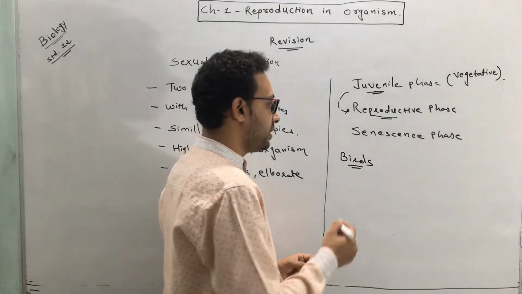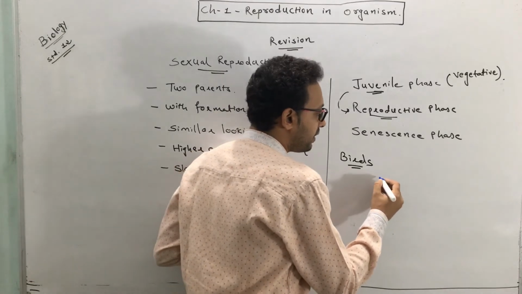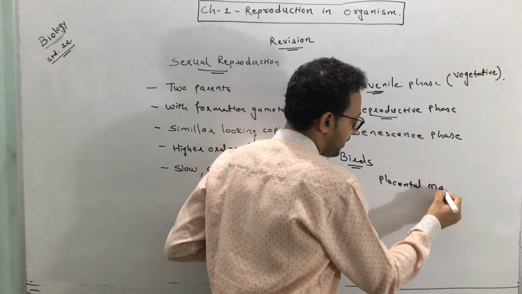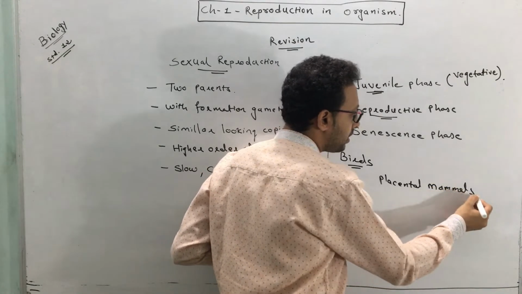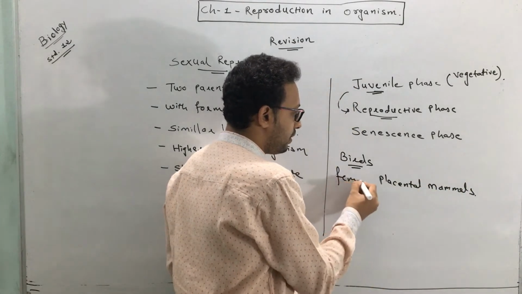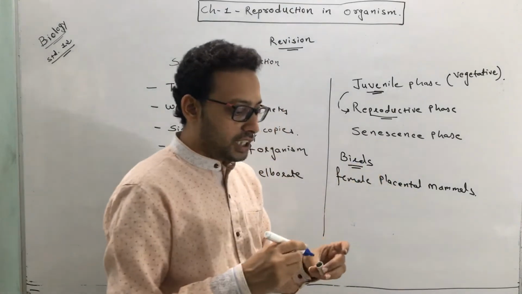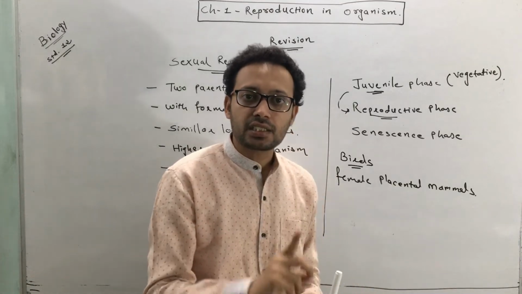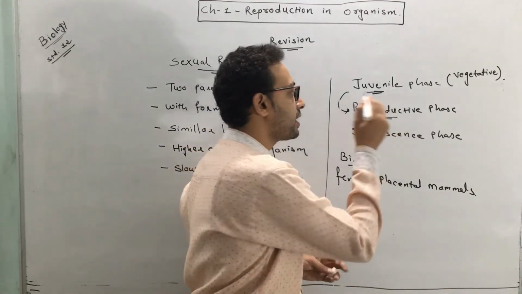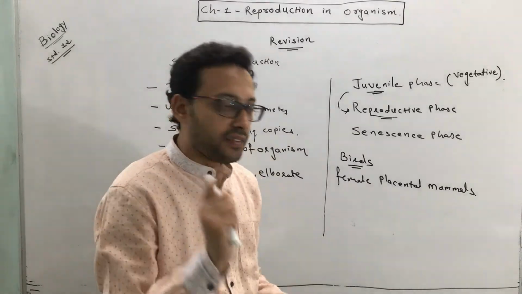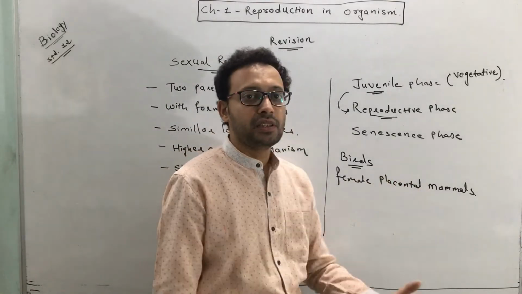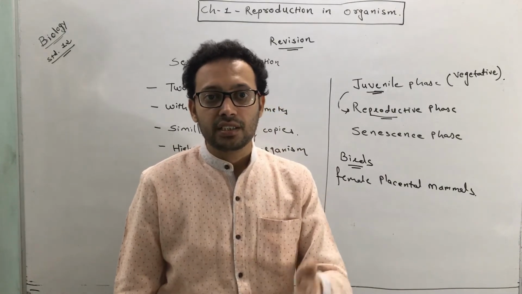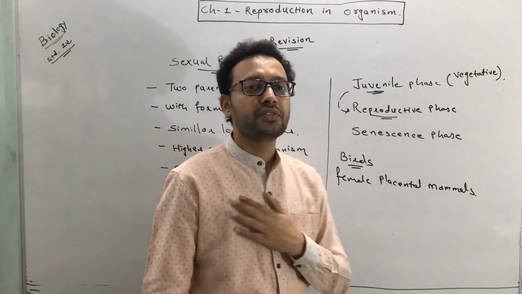But if you take the example of placental animals, specifically placental mammals, the females of placental mammals show specific changes in the ovaries, the accessory ducts and the hormones during the reproductive phase. I again repeat, the female of a placental mammal shows changes in the ovary, accessory duct and hormones in the reproductive phase.